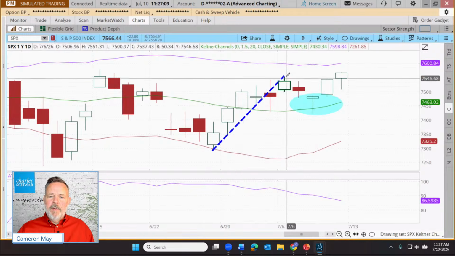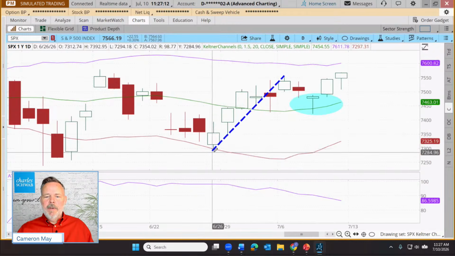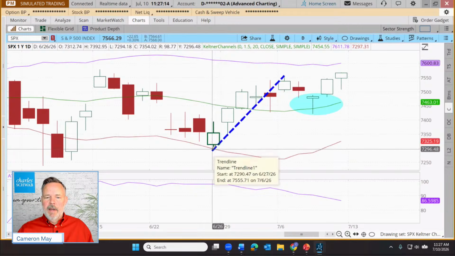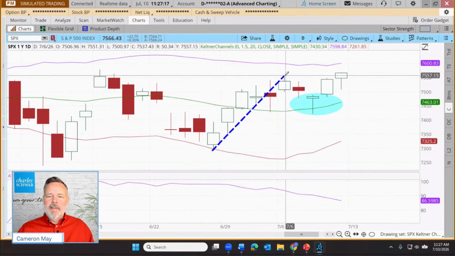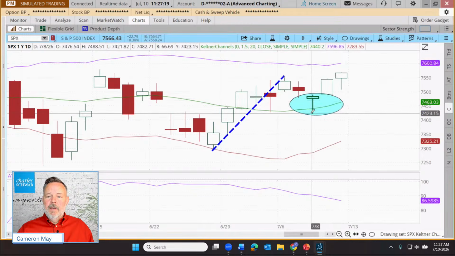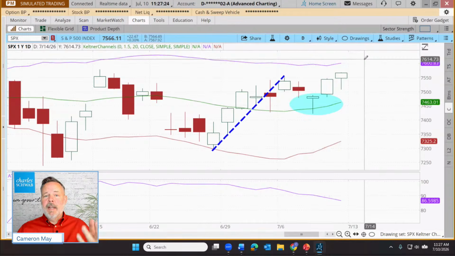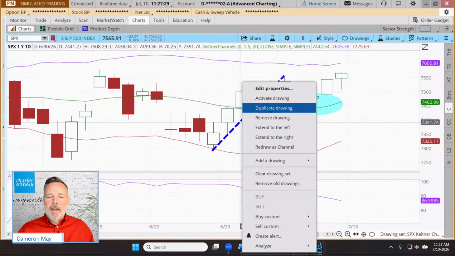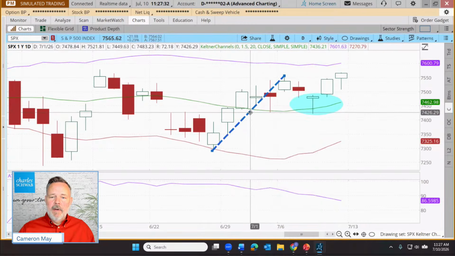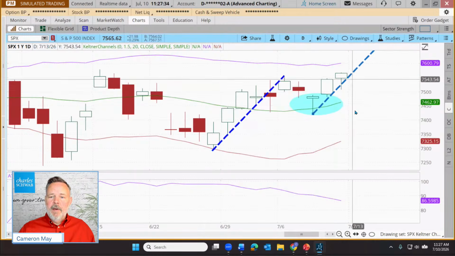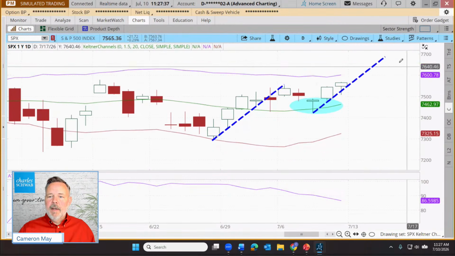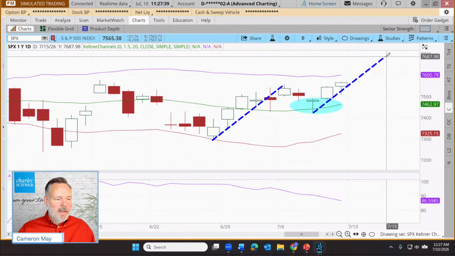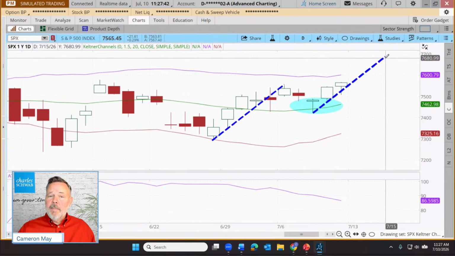So here's a quick technique. If we've drawn a line here, you can just eyeball it: we've gone from this low to that high, see what dollar distance that was, and then look for a potential move from this low to some future expected high. Or we can just right click on our drawn line, duplicate that drawing, and move it right up to that low, and that might provide a target price for us. So that's a second potential approach, but we have to plan. It might not work out.